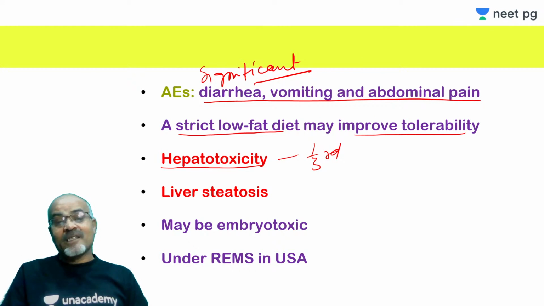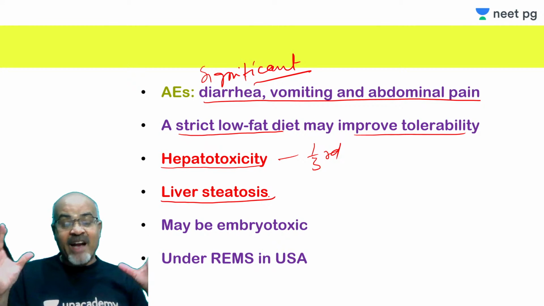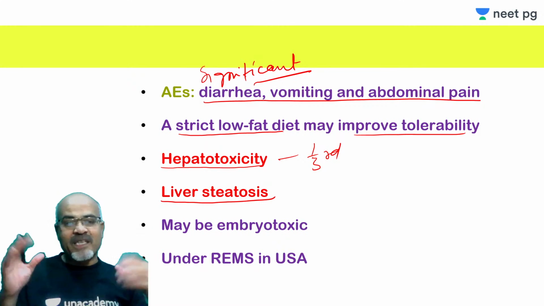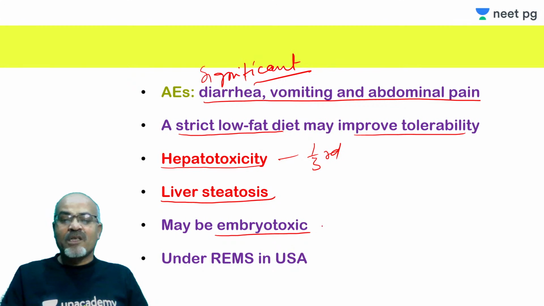Other than that, liver steatosis is also an issue because it can lead to an increase in hepatic fat. Steatosis can occur without increasing transaminases, so that should also be considered. And this drug can be embryotoxic, and because no established safety in pregnancy is available, it should be used in women of childbearing potential only if she is using effective contraception.